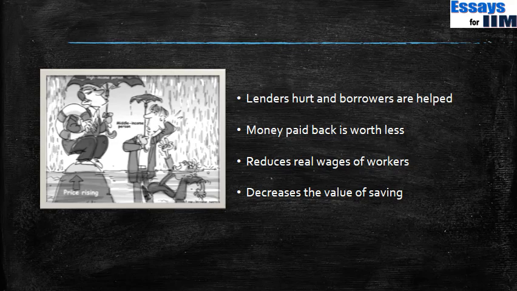So lenders are hurt, because he thought that, okay, next year when I will get 150 rupees back, I will buy, let us say, 3 cars. But now after inflation, with the same money that he is getting back, he will be able to buy only 2 cars. But the borrower effectively is paying less value, so the money paid back is worth less. The real wages of workers is getting reduced. Real wages means, what is the money worth in terms of the goods and services that it can buy? Obviously that reduces. And it also decreases the value of savings.